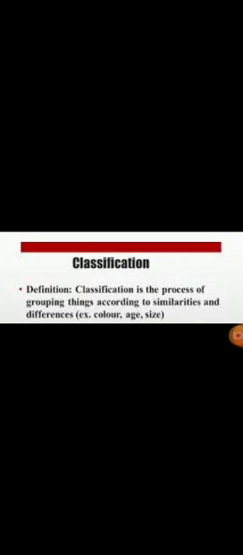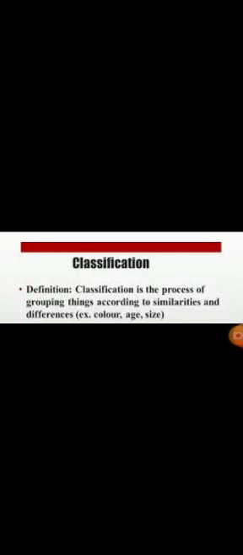We have a variety of animals and a variety of plants on this planet. So in order to understand them easily, scientists have grouped them. They have grouped the similar animals together. So by understanding just one animal, we can get knowledge of all the animals present in that group.